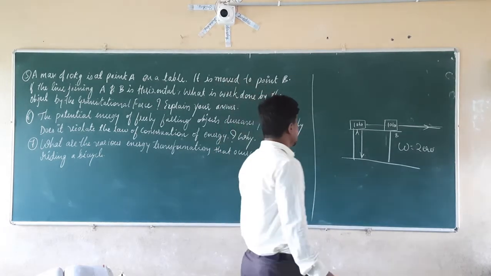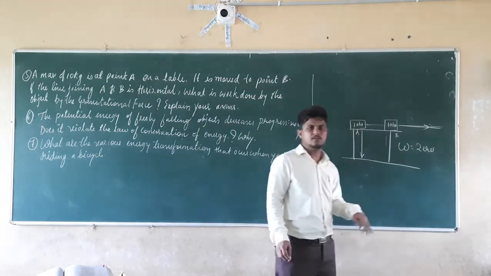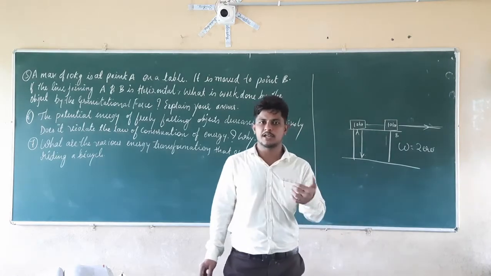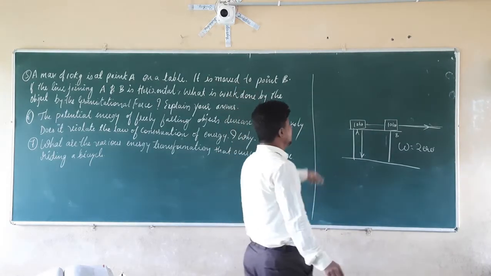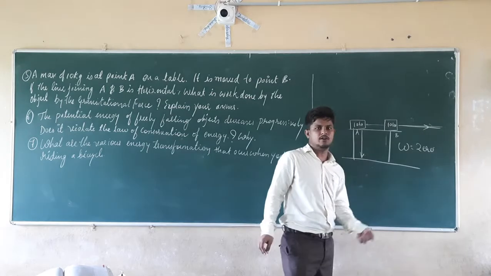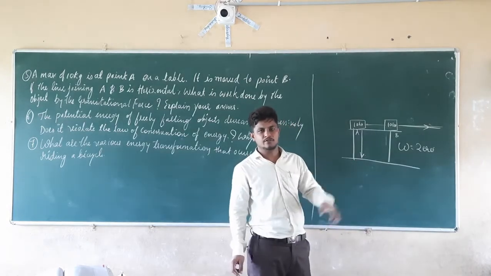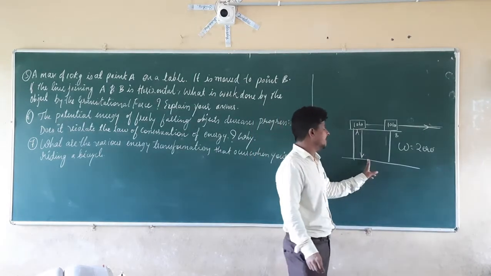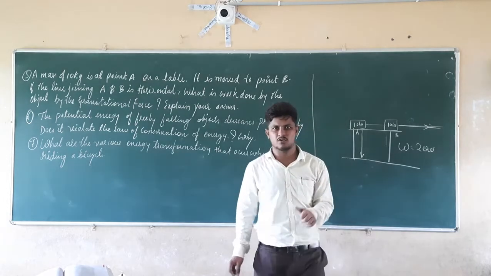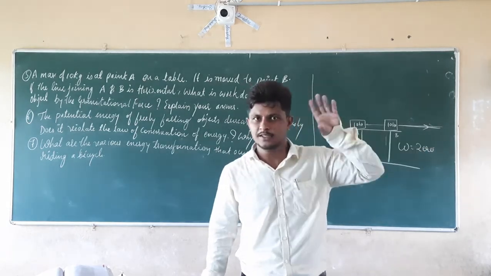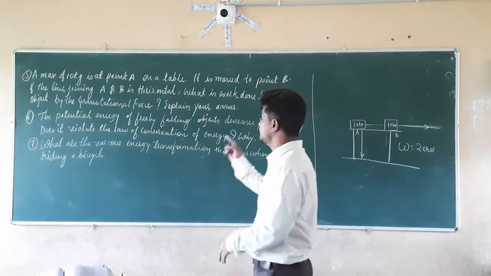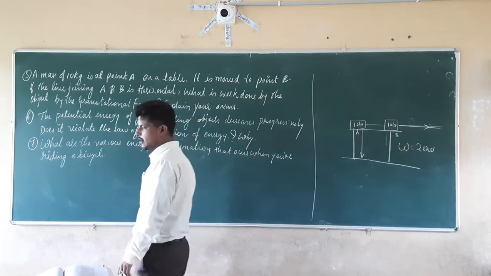Here it is neither moving in the direction of the force nor in the opposite direction, but it is moving in the perpendicular direction to the force. If it is perpendicular to the force, then the work done by the gravitational force on this object is equal to 0. That is the answer for question number 5.